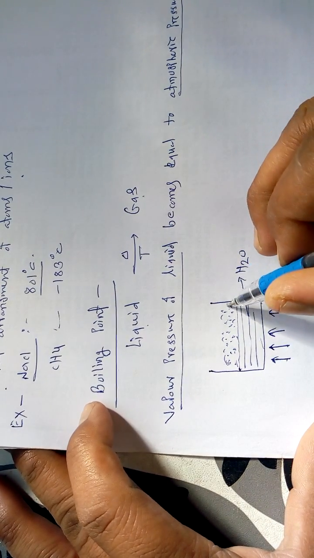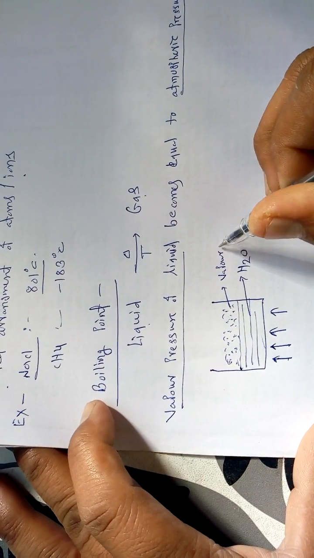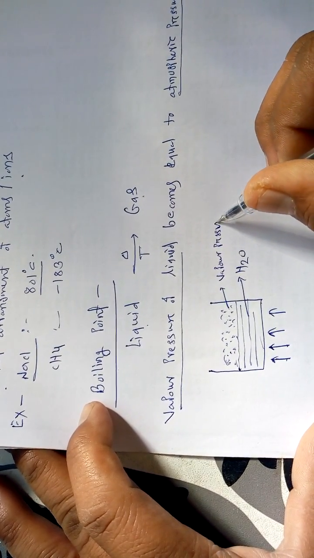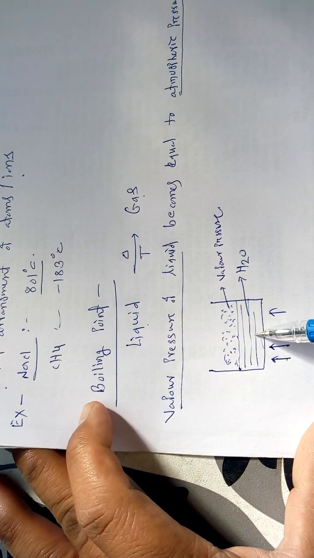This is called the vapor pressure of this water. This is called vapor pressure because we know that these vapors have some pressure. So this is the vapor pressure of this water.